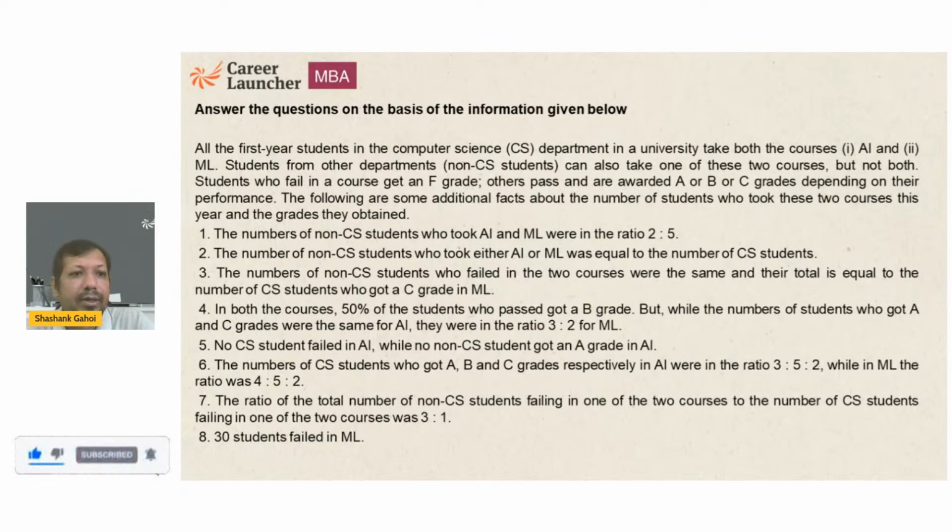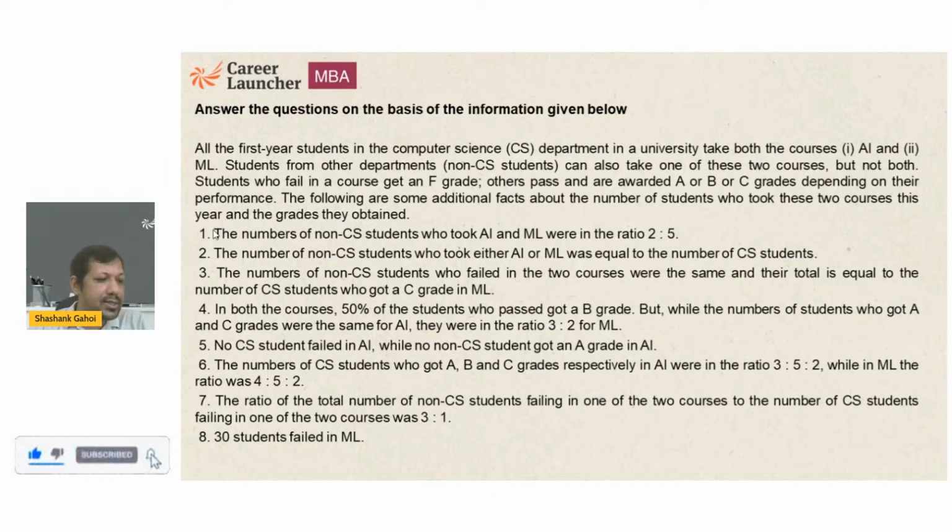Now, the following is some additional information. The number of non-CS students who took AI and ML are in the ratio of 2:5. So basically we have to note down all the information that is needed.